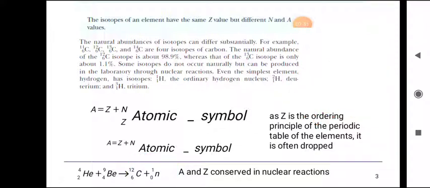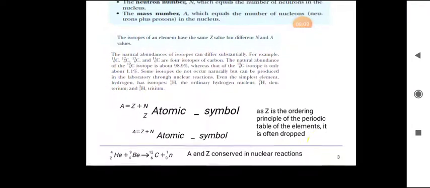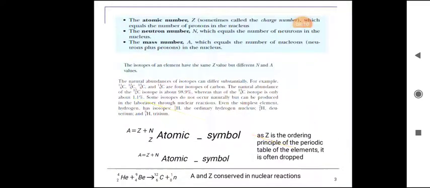That is why A and Z are conserved in nuclear reactions. The atomic mass number is equal on both sides, and the atomic number is also the same.